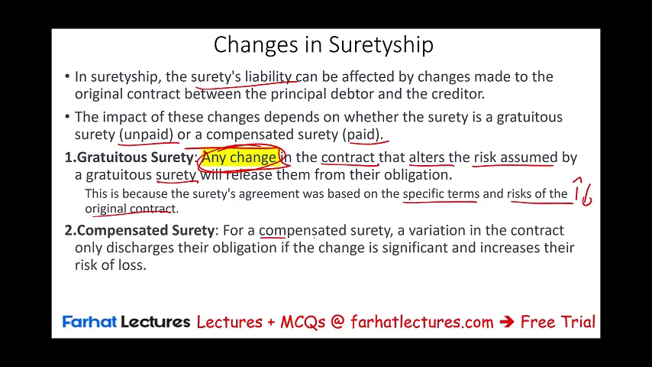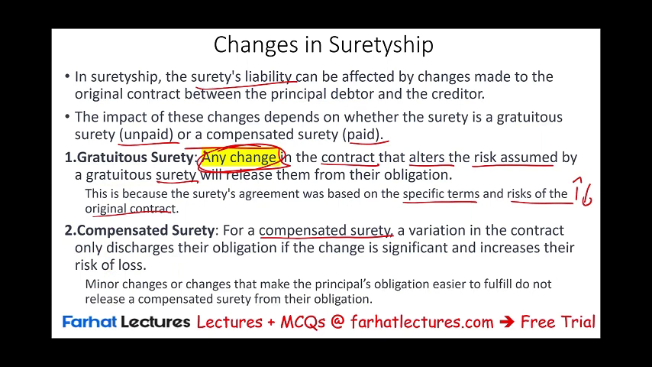For a compensated surety, a surety who is paid, a variation in the contract only discharges them if the change significantly increased the risk of loss. If it significantly increased the risk of loss, they are off the hook. So minor changes that make the principal obligation easier to fulfill do not release a compensated surety from their obligation. Sometimes they might change the contract where it's easier for the surety to comply.